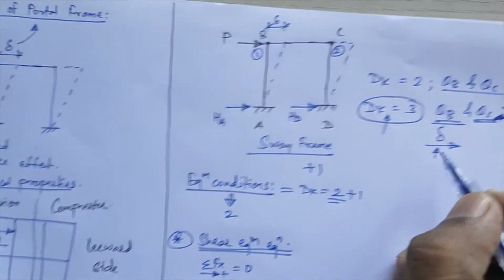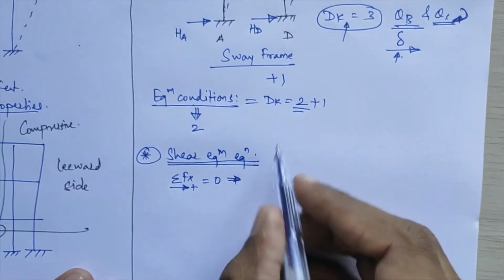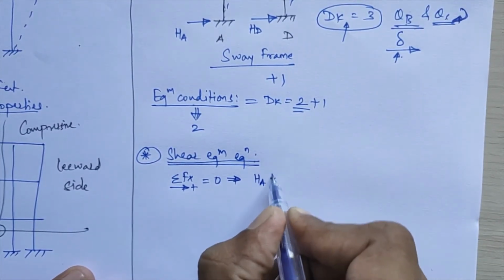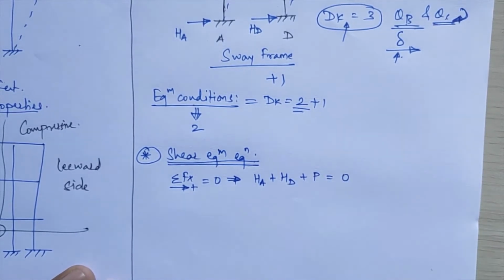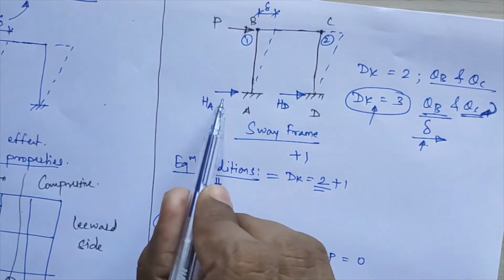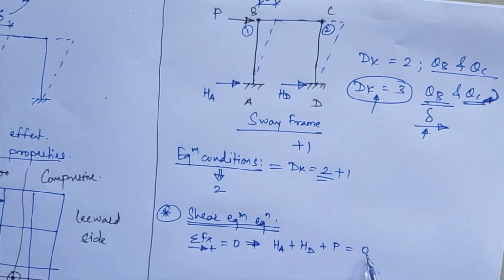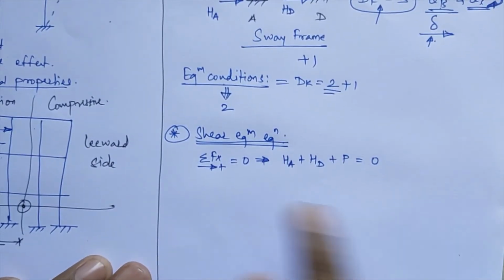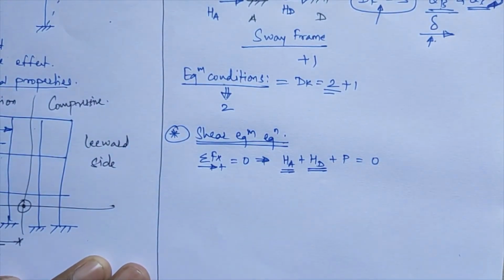Considering this Fx equation, what equation do we get? HA plus HD plus P will be equal to 0. So horizontal forces we have considered: HA plus HD plus P is equal to 0. If I want to calculate this shear equilibrium equation, I have to calculate the values of the horizontal thrust acting at points A and D.